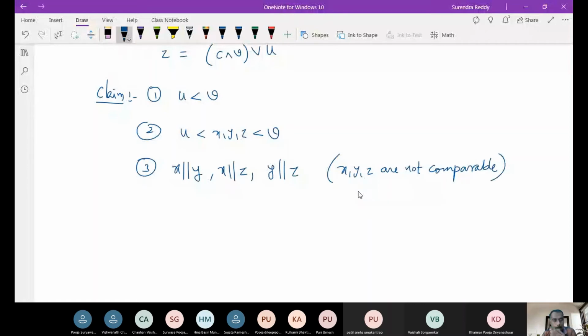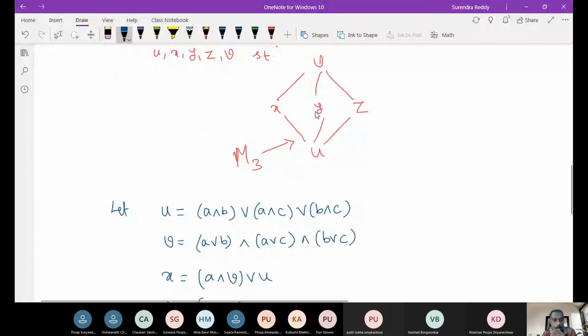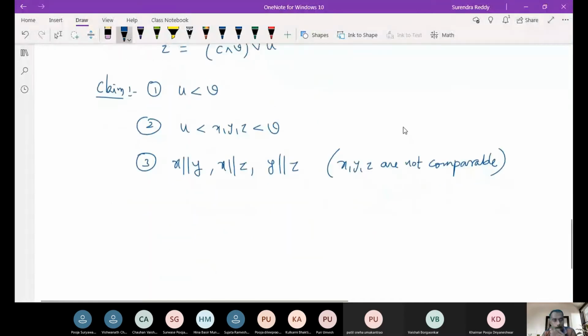And not only this, what we also want to show, when you meet X and Y, what we should get? U, and join, we should get V, right? So that is our next one.